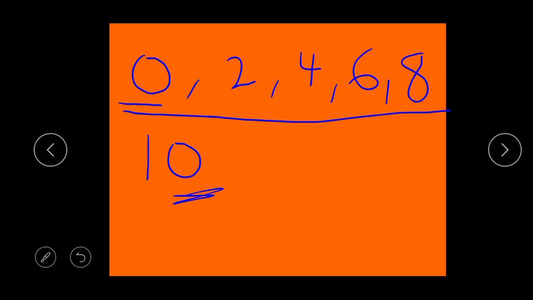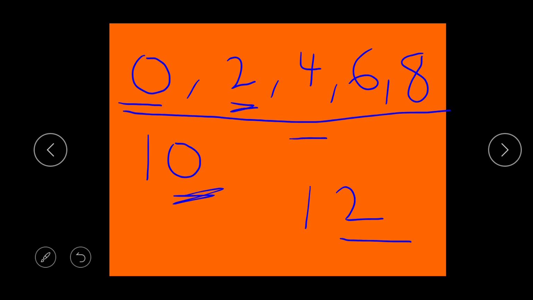Example like 12. Is 12 an even number? Yes. Why? Because the number at the back, or the number that 12 ends with, is 2. And 2 is an even number.